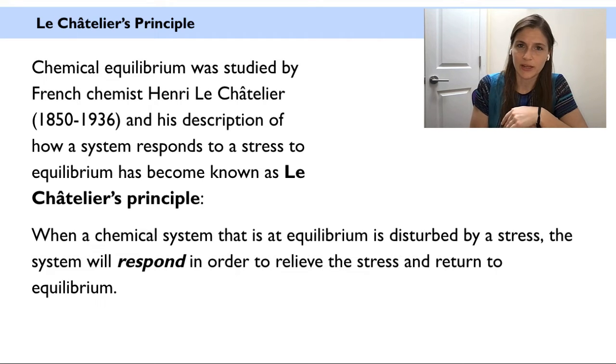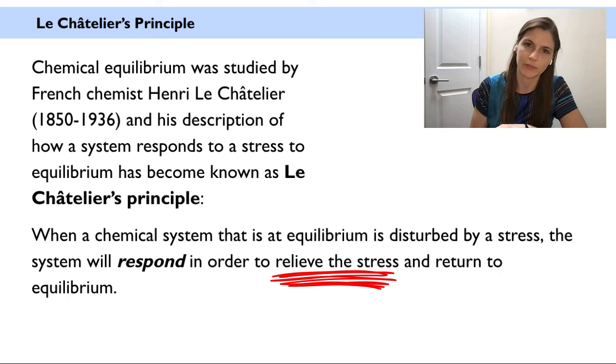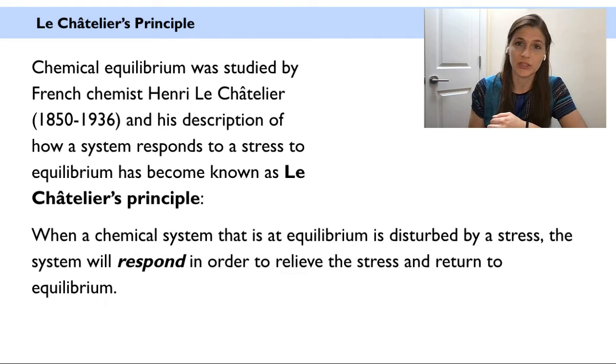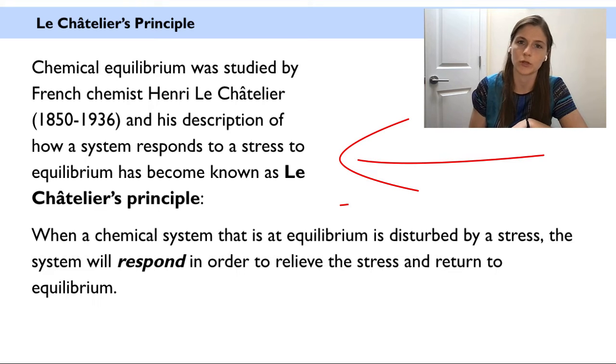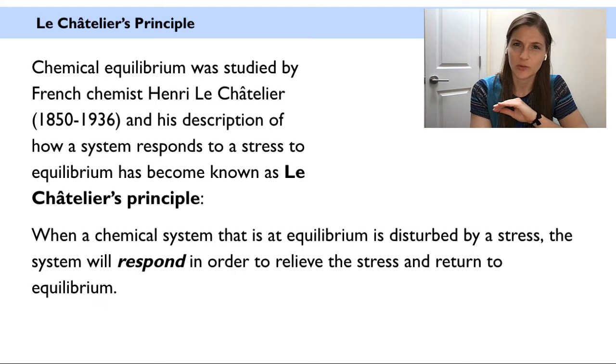When that chemical system at equilibrium is disturbed by a stress, the system will respond in order to relieve the stress and return to equilibrium. In order to do that, it will need to temporarily favor either the reverse or the forward reaction. So when a system at equilibrium is disturbed by an outside stress, something in the system changes. The rate of either the forward or reverse reaction will change to reestablish equilibrium.